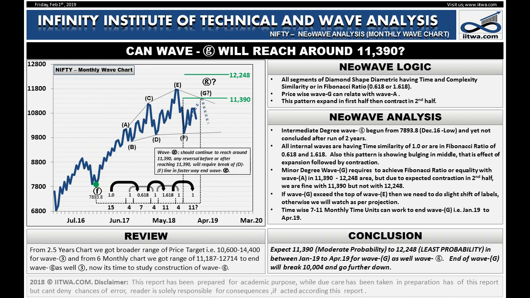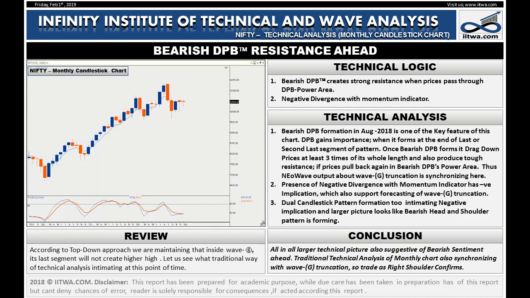Due to the diamond-shaped diametric pattern, we require contraction in the second half of the pattern. Therefore, we cannot expect the market above the top at wave E, so we will expect least chances of 12,248. On the monthly wave chart we had a forecast of 11,390 to 12,248 range for intermediate degree wave G, but 12,248 is beyond the top of wave E. Therefore said level is not suitable to contract the pattern. This will require fine-tuning on the weekly wave chart.